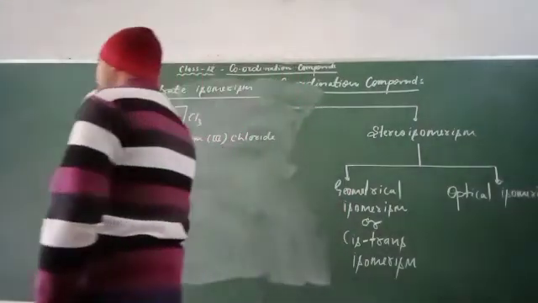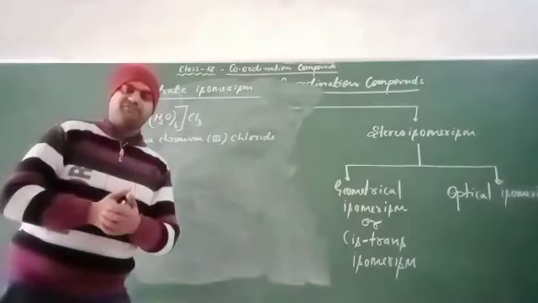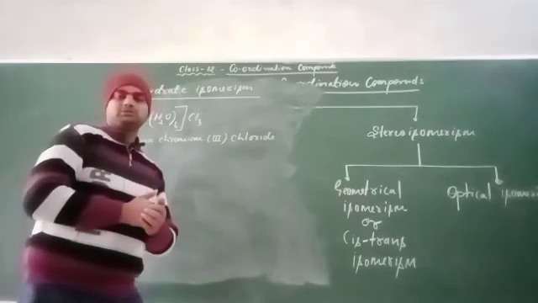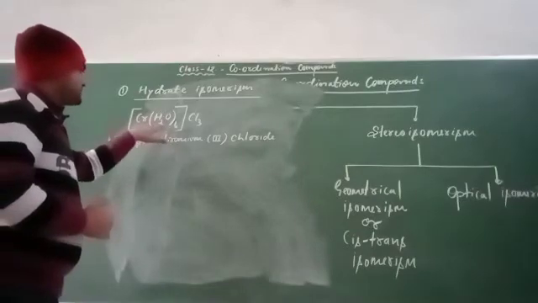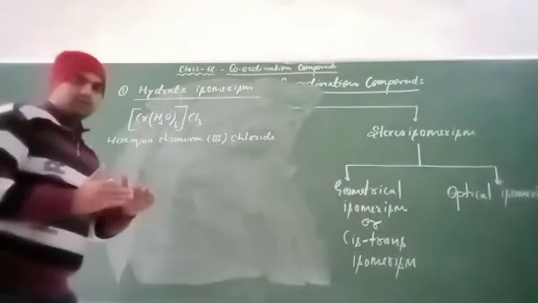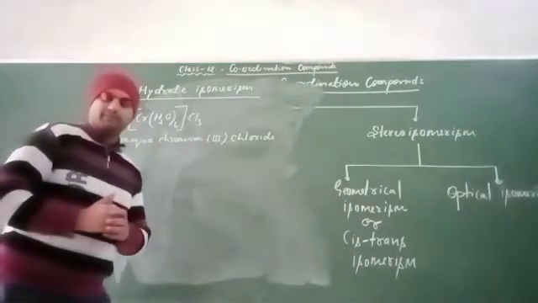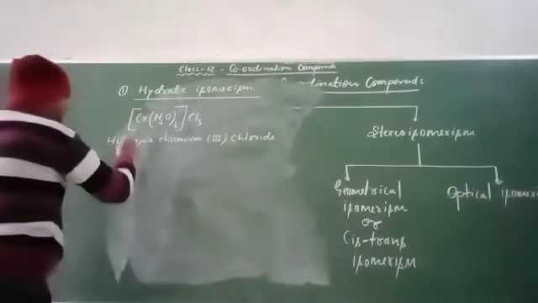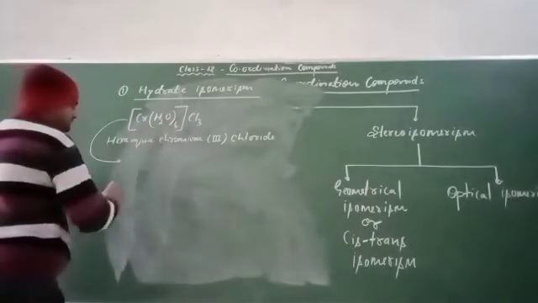So let's see how we find different hydrate isomers. Look here, the number of water molecules in this case is 6. One by one we replace a water molecule with a chlorine atom. This is the first case.